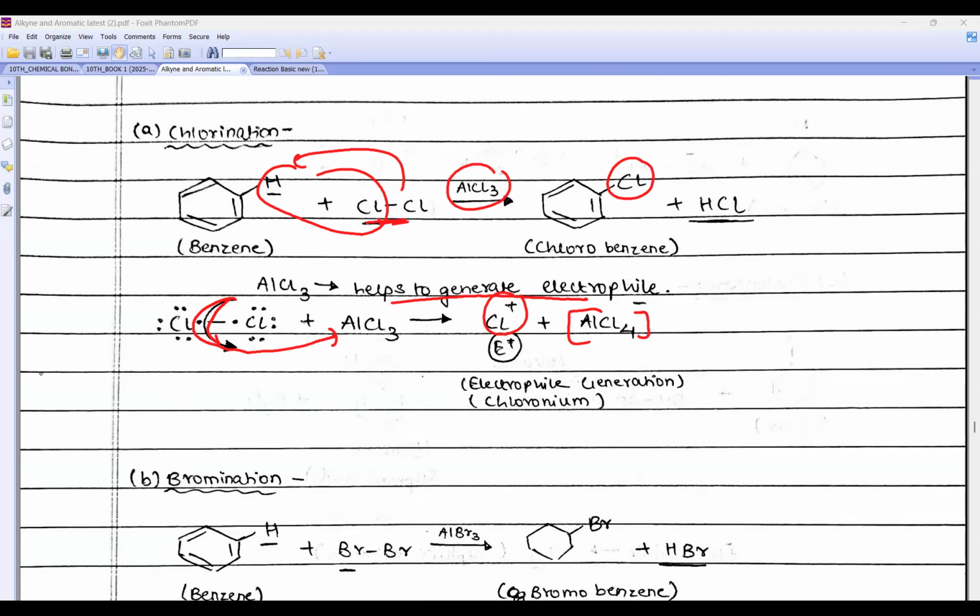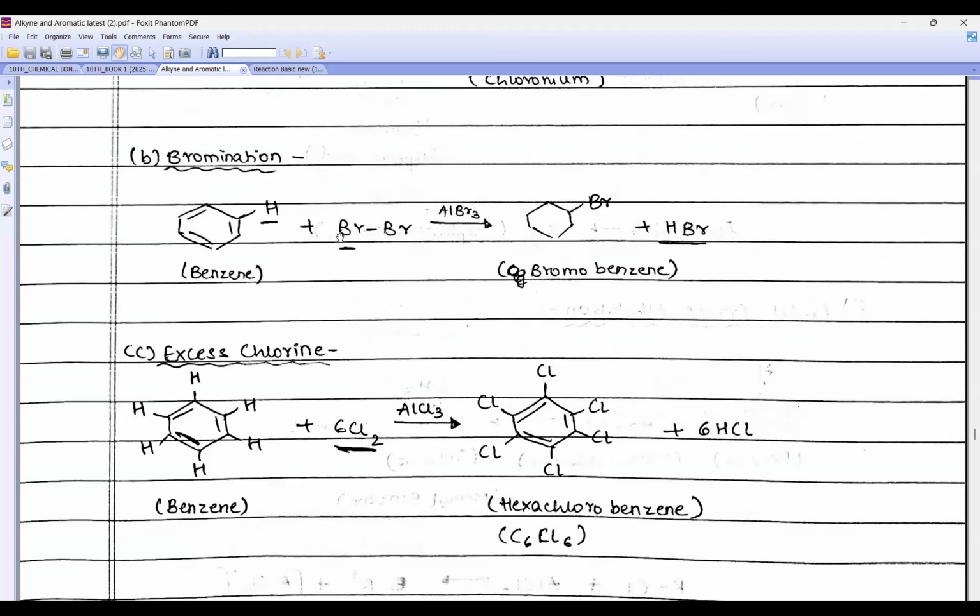So if I do bromination then, Rhea beta, if I do bromination then what will I do? Come on. I'll use AlBr3. So what will happen? This HBr will go and bromine will come here. So you get, beta, this benzene ring is missing. Please make this ring. Okay, sir. Bromobenzene. But what will happen if I take excess, Rhea?